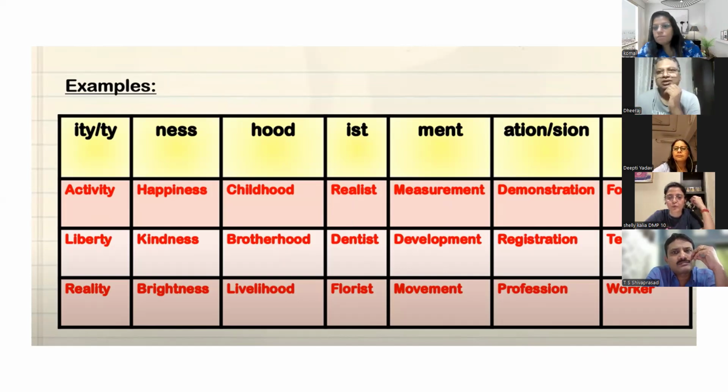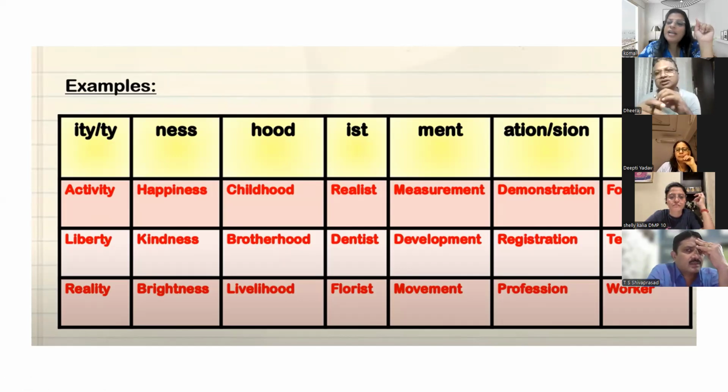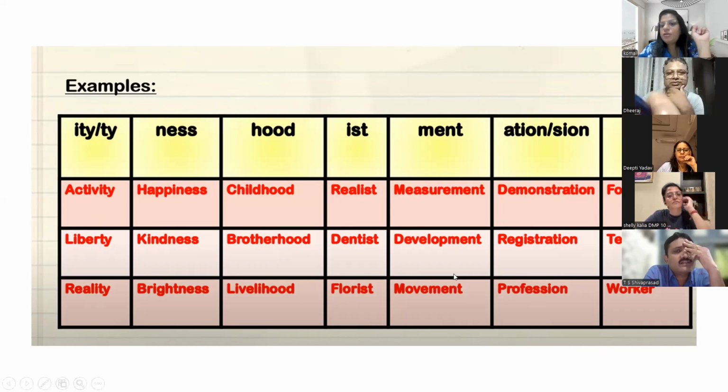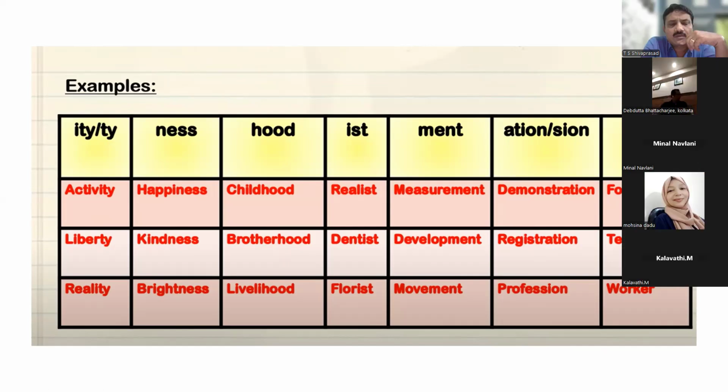Ma'am, development, quality, movement, identity, demonstration. Yes, Dheeraj? Quality, identity. Quality, yes, TY. That is a noun, right? Quality is a noun. Identity is also a noun. Madam, government is also a noun. Government is also a noun. Teacher, worker, developer. I am a software developer. So developer is also a noun.